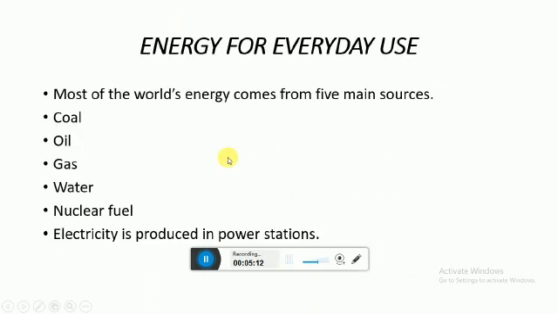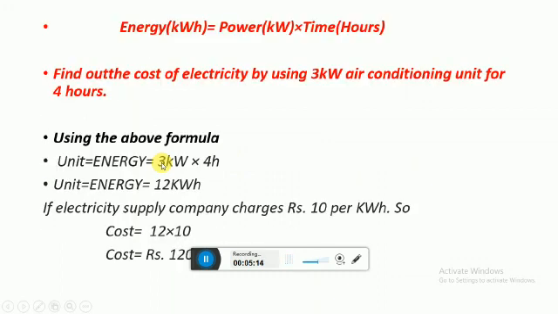Now next point, let's try to find out the energy for some electricity used at our home. Here you know the formula, and our aim is to find out the cost of electricity for an air conditioning unit.